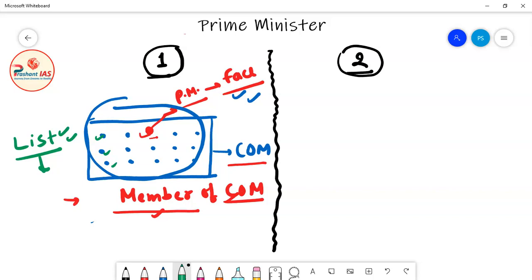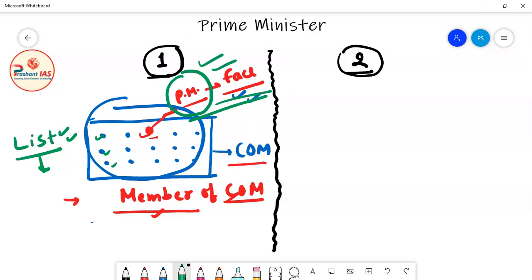I have told you that Council of Ministers is a very big body, so nobody knows the names of all the ministers, but everybody knows the name of the Prime Minister. If anybody asks who is the Prime Minister of India, even a child can tell you that Mr. Narendra Modi is the Prime Minister of India. Now what does it mean? It means that the Prime Minister is the face of Council of Ministers. For all the people, Prime Minister is government. So the entire Council of Ministers is represented by the Prime Minister.